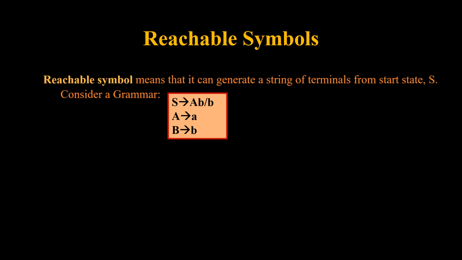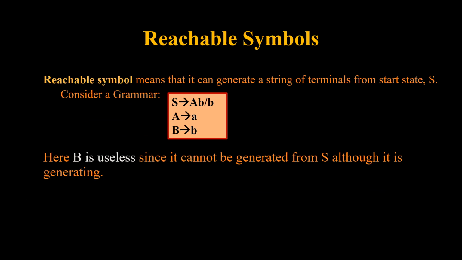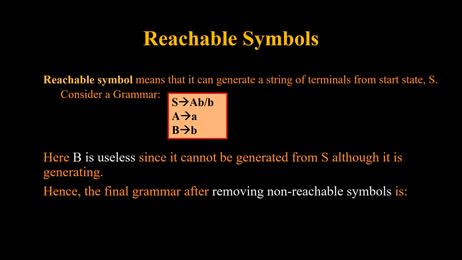Now we move to what are reachable symbols. Reachable symbols means that it can be reached from the start symbol capital S. Now if I consider this grammar, in this grammar, B is useless. Why? Because it is not reachable from S, although it is generating a terminal symbol. B tends to small b. Hence, the final grammar after removing the non-reachable symbol in this particular case will be S tends to capital A or small b, A tends to small a. So, B has been considered as a useless symbol in this grammar.